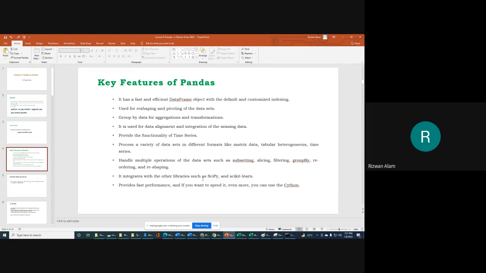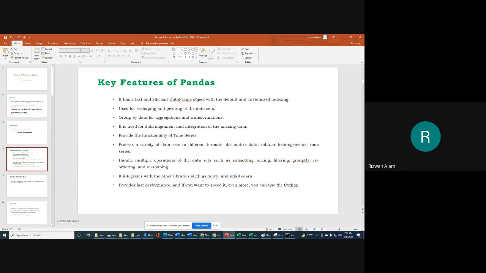In general, for data science projects, we don't use pandas solely. We use other machine learning libraries like scikit-learn or SciPy, and other libraries can be used in the same program, in the same project, wherever we are going to use pandas.